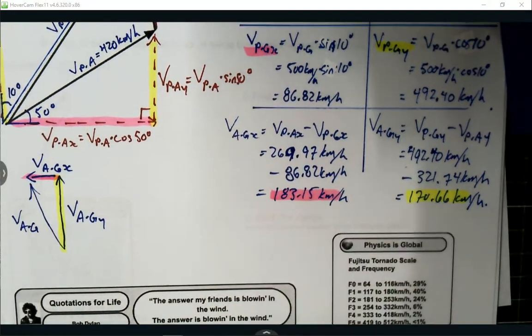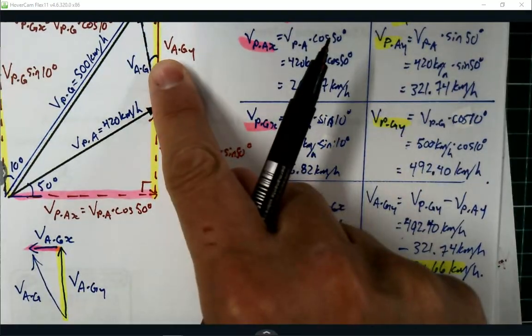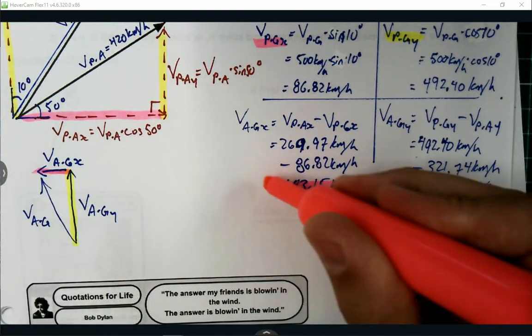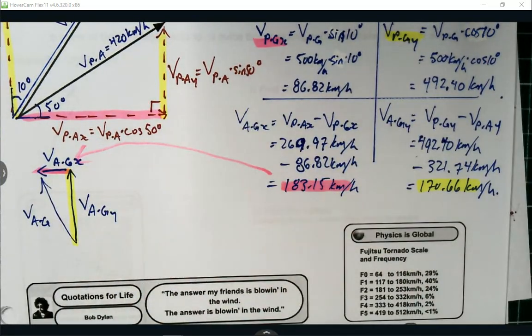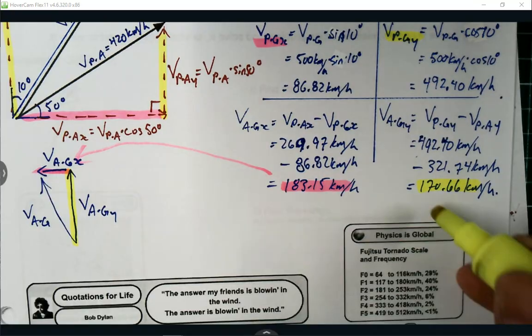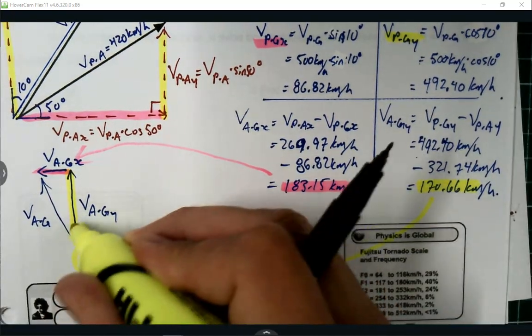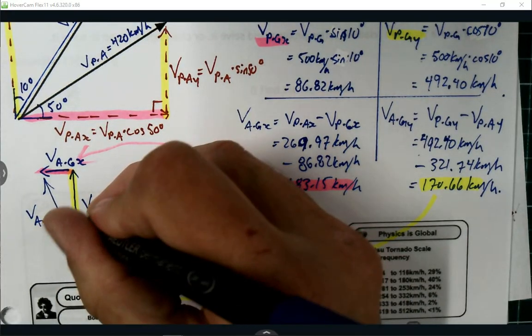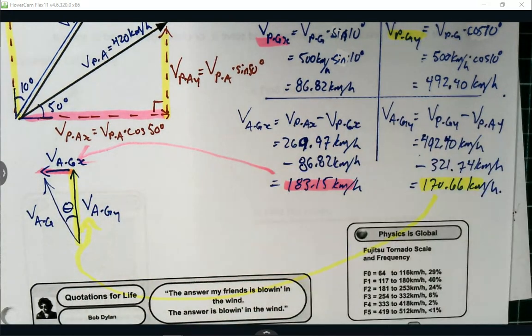I've taken that vector up here and pulled it down here, and we've got the x component and the y component. And we should be able to pull this together to figure out the theta value and the hypotenuse.